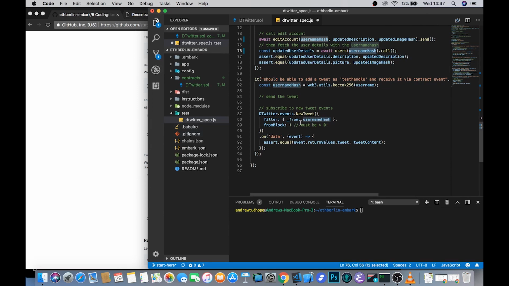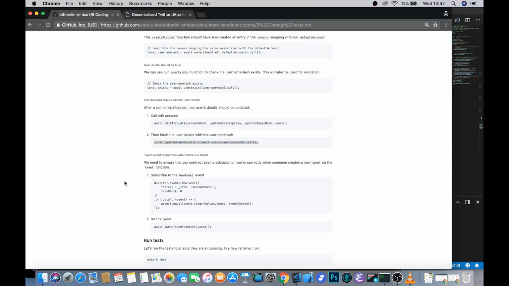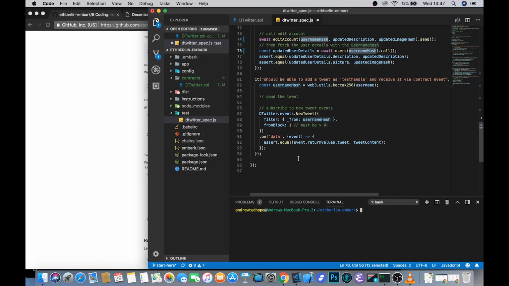Otherwise, what would have been the point of all of this? And you can see that, again, with this dtwitter.methods way of casting it, it becomes really, really easy to send any transaction and reason about it clearly. So we're just going to call the tweet method and send that, because again, we're updating state, so it needs to be a .send rather than a .call.